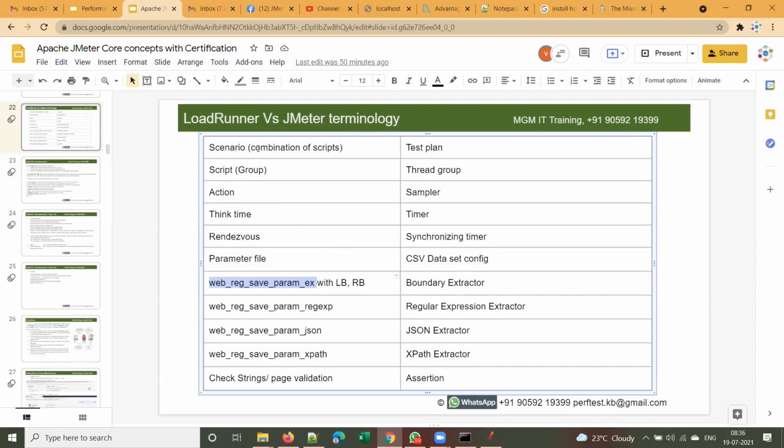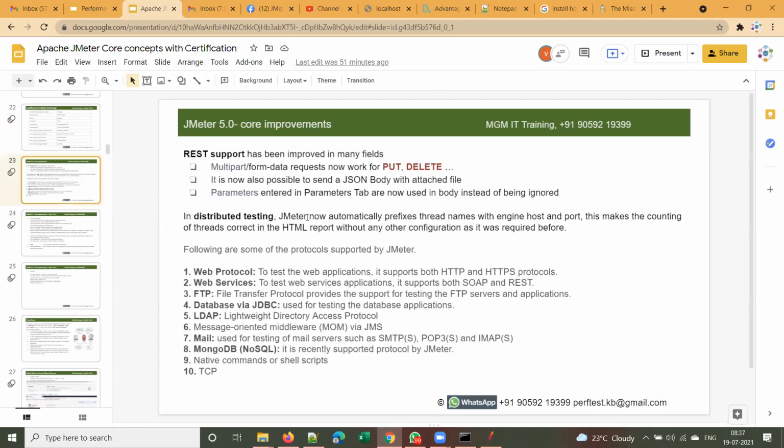Here is a quick comparison of LoadRunner and JMeter terminology. In LoadRunner, for verifying the page we do something called check strings or page validation, right? What is the function for this, those who completed LoadRunner? web_reg_find, right? So in JMeter we use something called an assertion. You'll get better clarity on this, and we'll revisit it again, so don't worry about that.